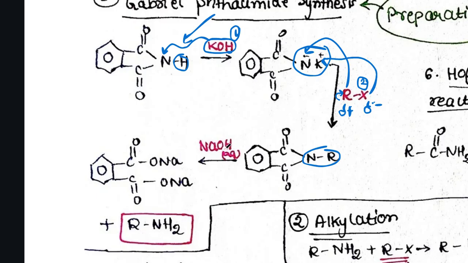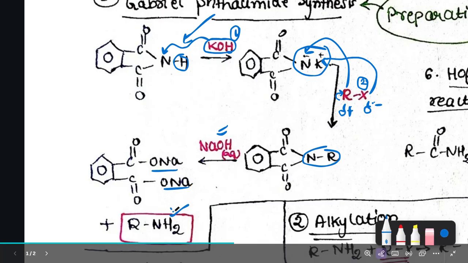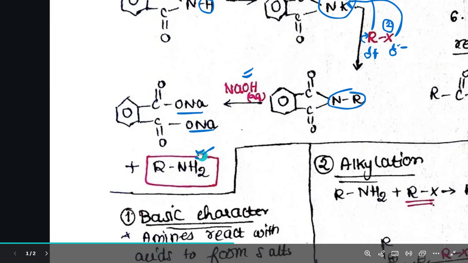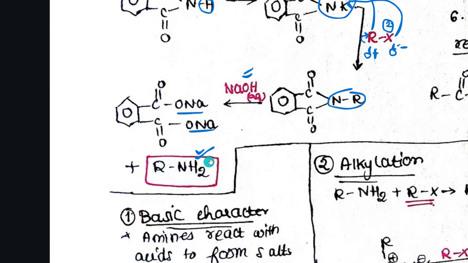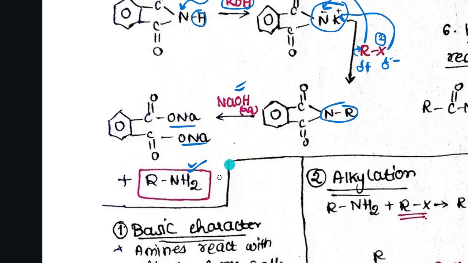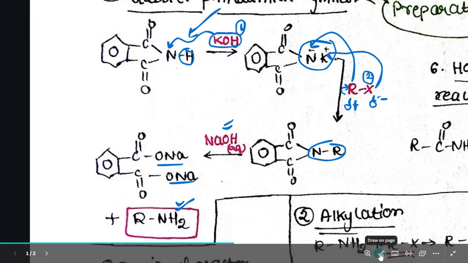Then we'll react it with NaOH, aqueous NaOH. When we react this with aqueous NaOH, we get a molecule with ONa attached. Now these two are not joined to the same thing, these two are attached to different things, as you can see. And our final thing for which we did all this synthesis is this RNH2. Please don't forget to write this RNH2, because the whole synthesis was done to get this RNH2 itself. So this was our Gabriel phthalimide synthesis.